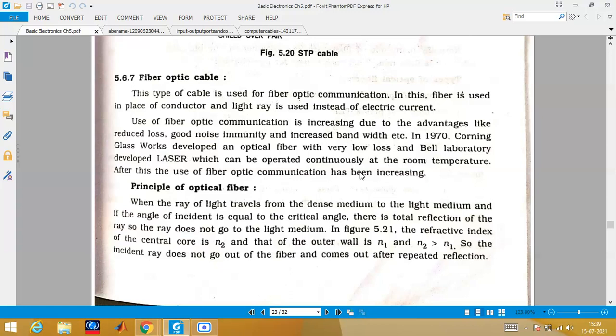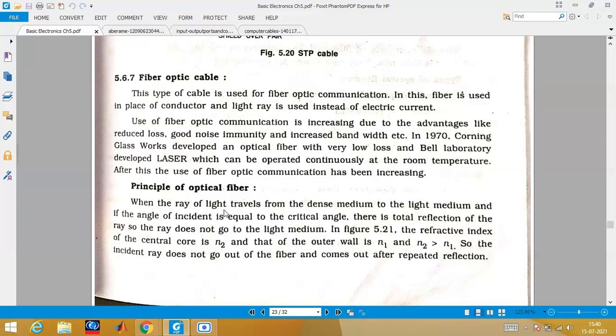That is why today we are surfing the internet with a very high speed. Okay, and it has been developed by, you should remember all these names, Corning Glasswork, which developed an optical fiber with very low loss, and this is being developed in Bell Laboratory, and we are using a laser here. What is the full form of laser? Light amplification by stimulated emission of radiation.